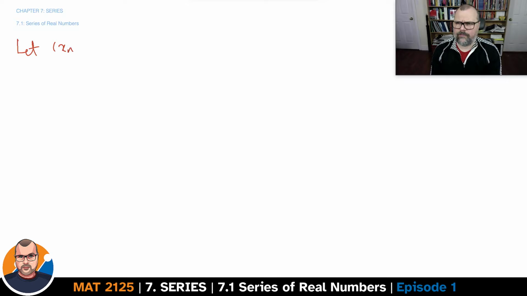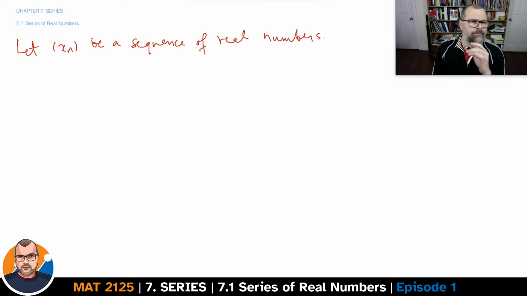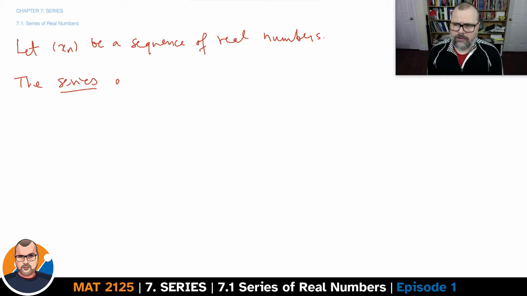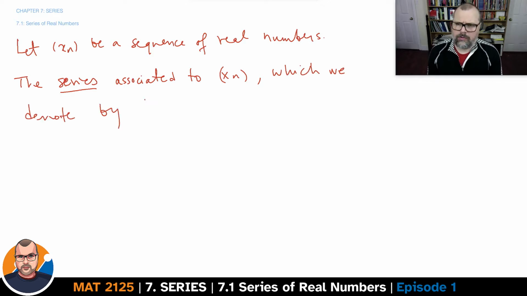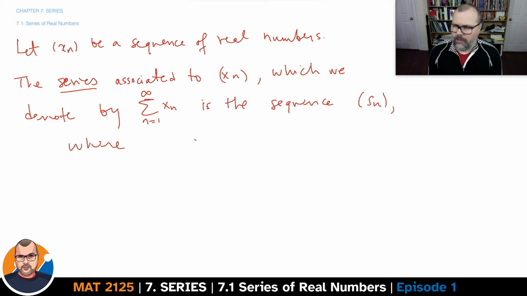Let x_n be a sequence of real numbers. We can build a different sequence associated with this, the sequence of partial sums. The series associated to x_n, which we denote using the sigma notation, is the sequence S_n, where S_1 is x_1, S_2 is x_1 plus x_2, S_3 is x_1 plus x_2 plus x_3, and so forth.